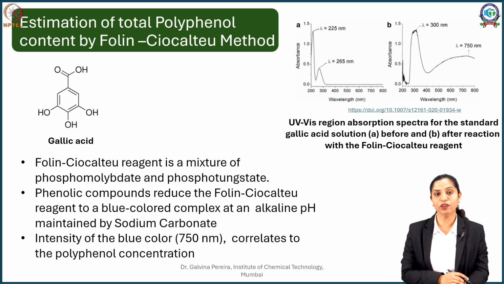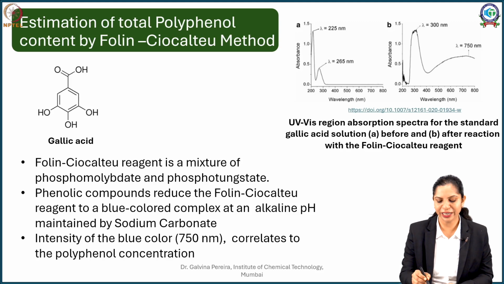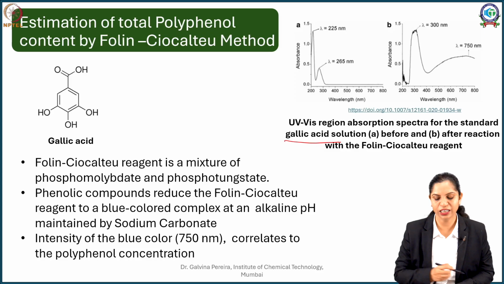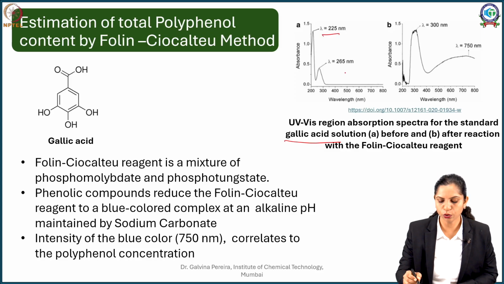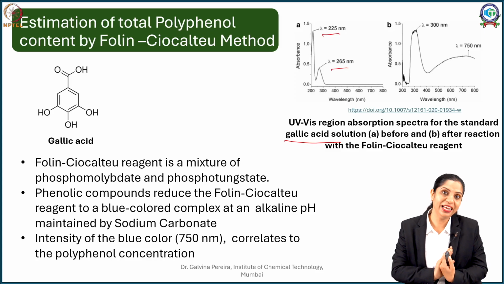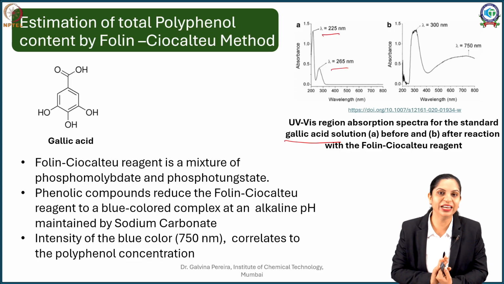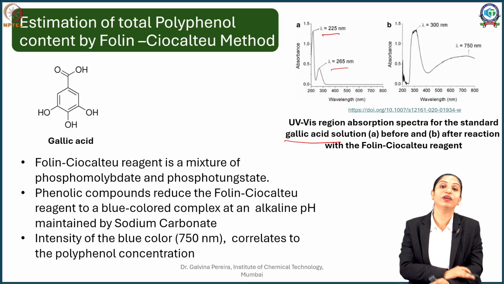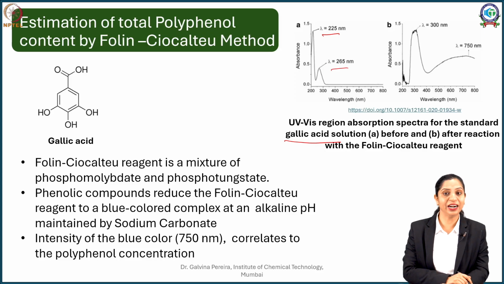So what happens in the Folin-Ciocalteu method? Now the Folin-Ciocalteu method is a specific method for polyphenols, and this is based on its reaction with what is called phosphomolybdic and phosphotungstic acid. Again, if you just check plain absorbance of gallic acid, you will get 225 and 265. Like I said, most of the compounds absorb well, and they will absorb below 350 nanometers, and that's why this region becomes very crowded as far as the plant extracts.